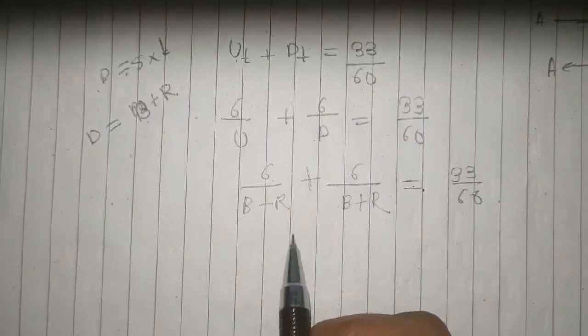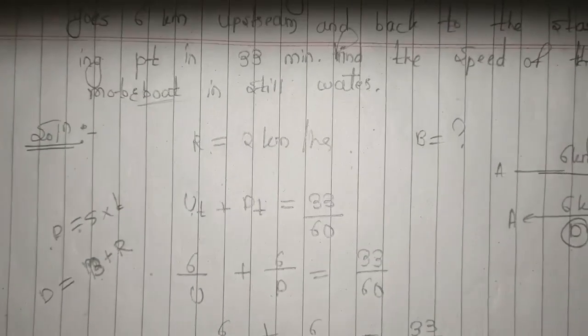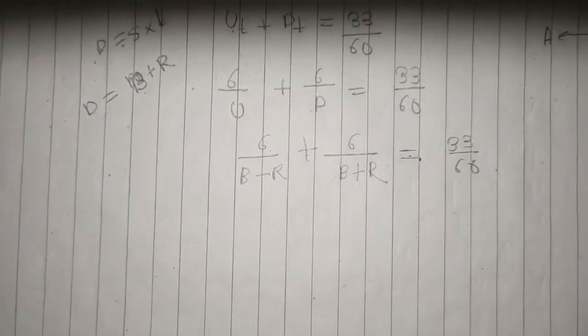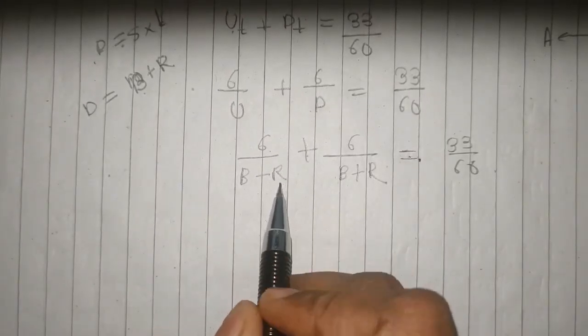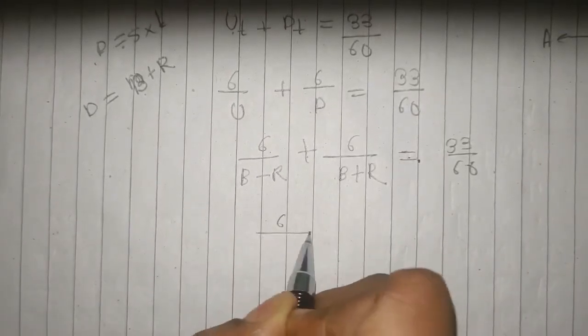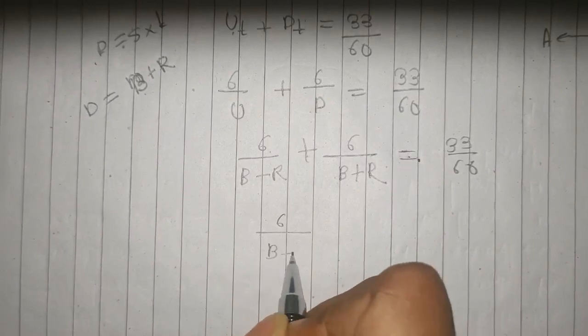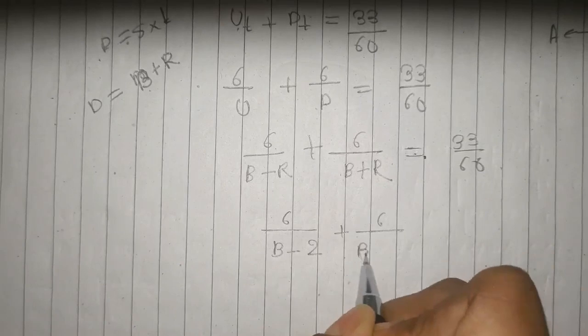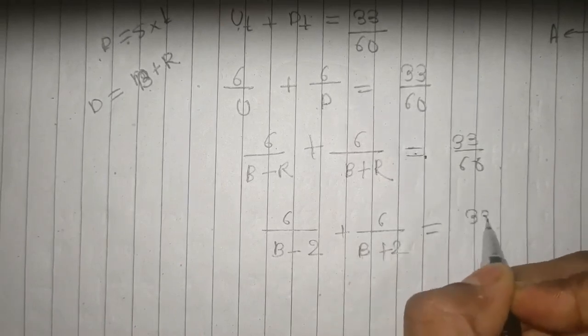Now it is given that r is nothing but 2 kilometers per hour, that is, the stream speed is 2 kilometers per hour. Therefore 6 by b minus 2 plus 6 by b plus 2 equals 33 upon 60, right?